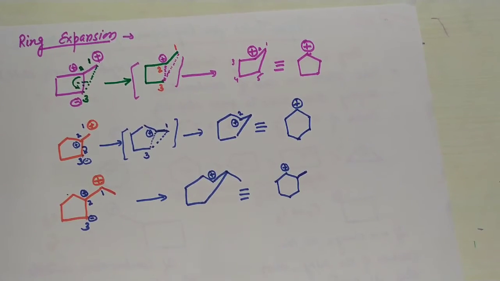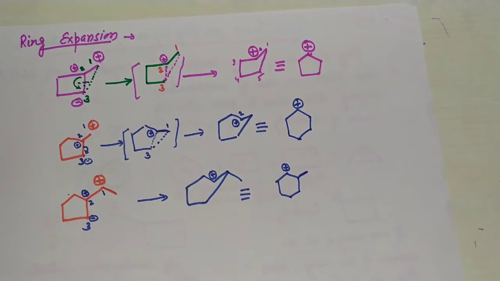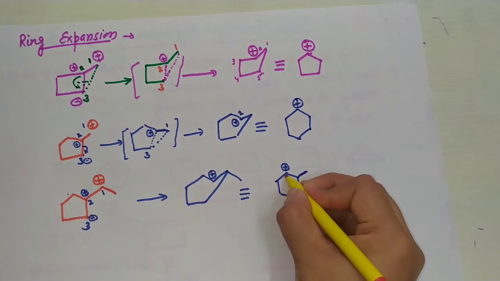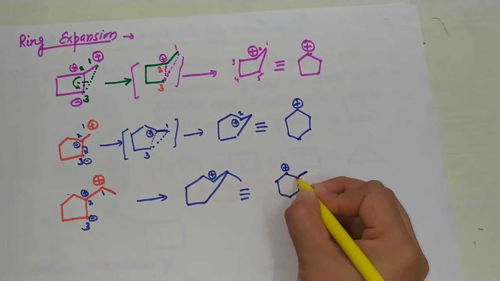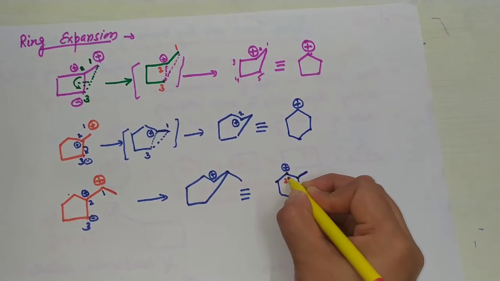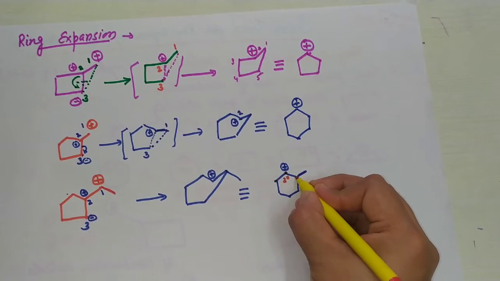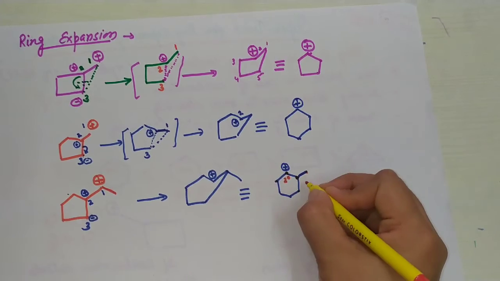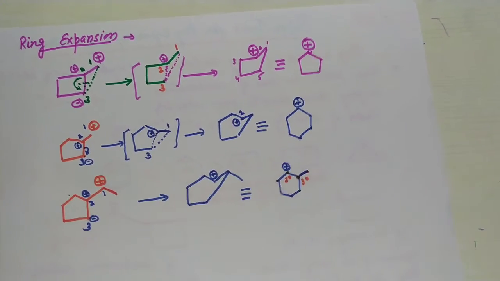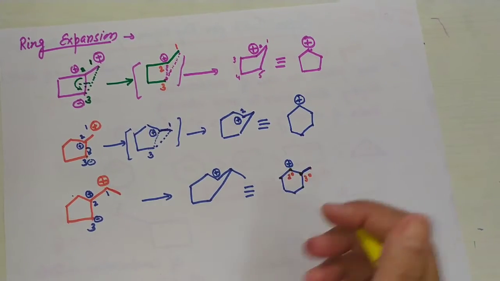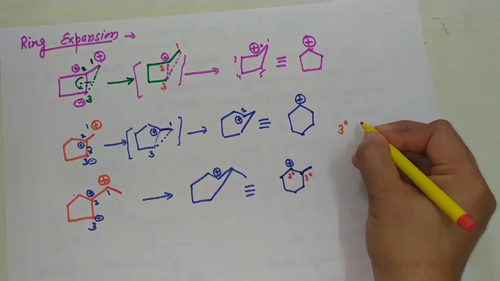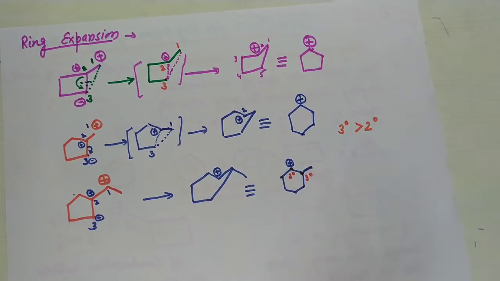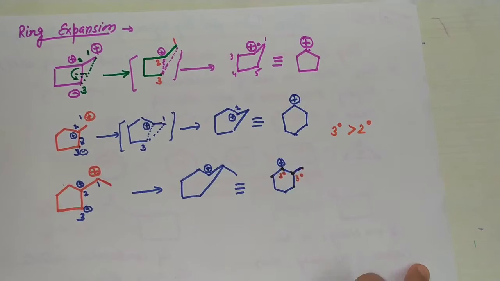But in this case, there is a shifting of a hydride ion, because at this carbon, 1 and 2 carbons are attached, so it is a secondary carbocation. And if we see this, 1, 2 and 3 carbons are attached, so it is a tertiary carbocation. We know that a tertiary carbocation is more stable than a secondary carbocation.